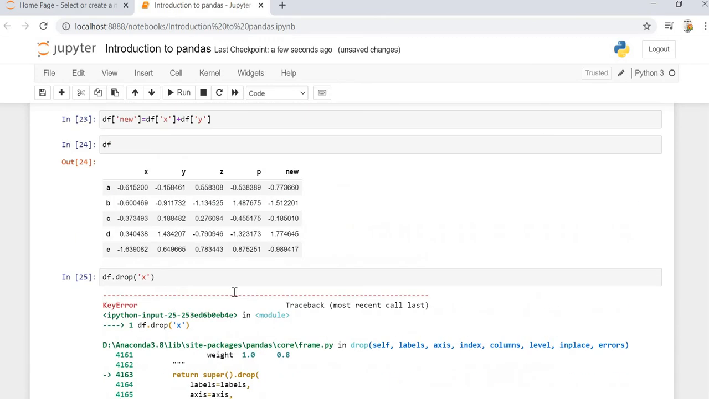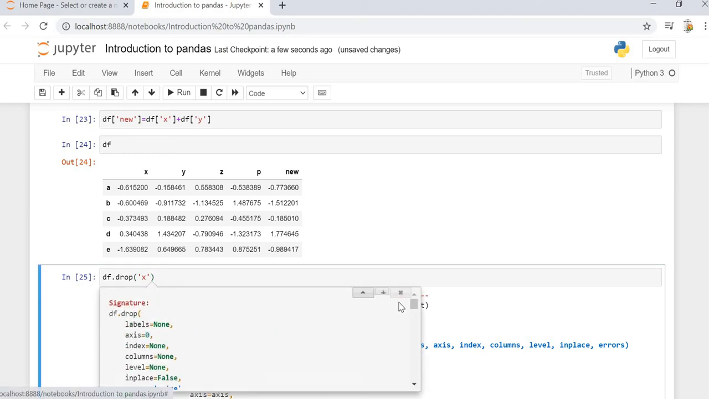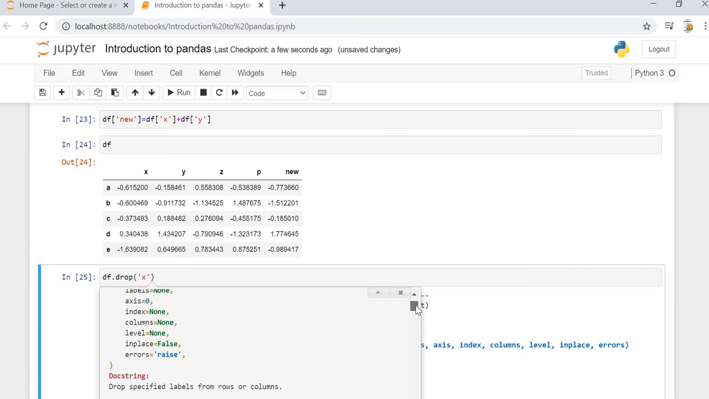What is axis then? Let's go ahead and see that. If we do the shift tab, we can see the documentation. Inside the documentation, we have the labels. Label means the row or column number that we want to specify, and then the axis, which is equal to 0. So what is equal to 0? Whenever we are creating any kind of series or data frame, we are giving the rows and columns for this.